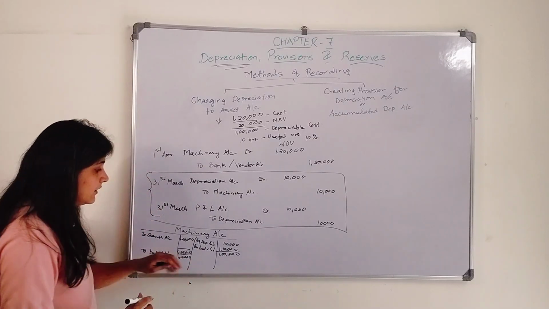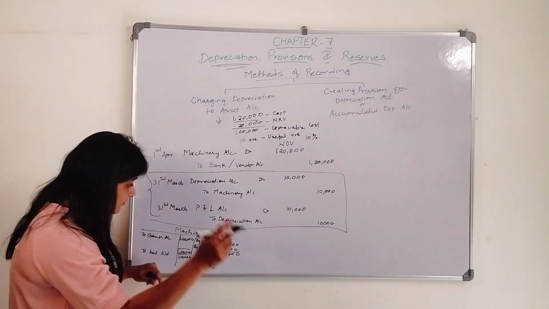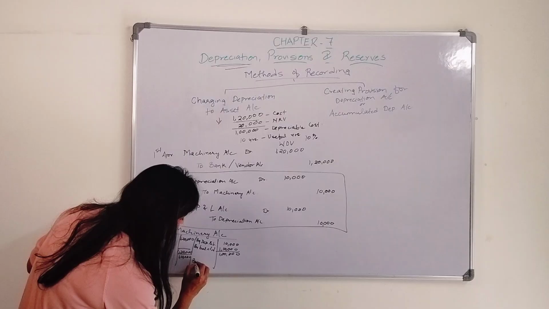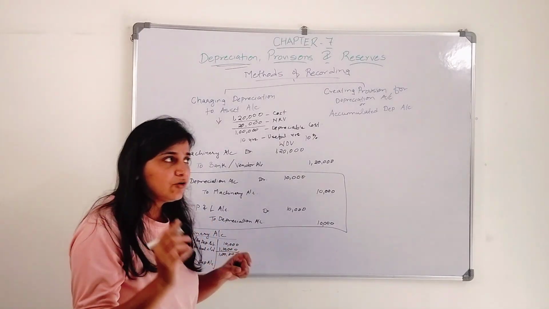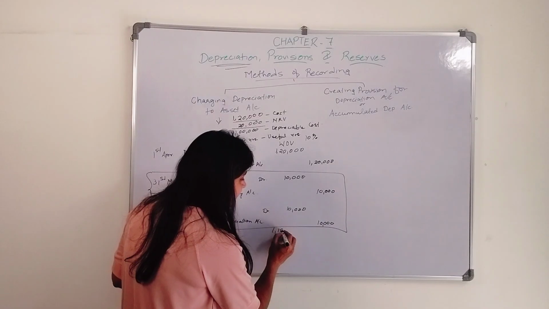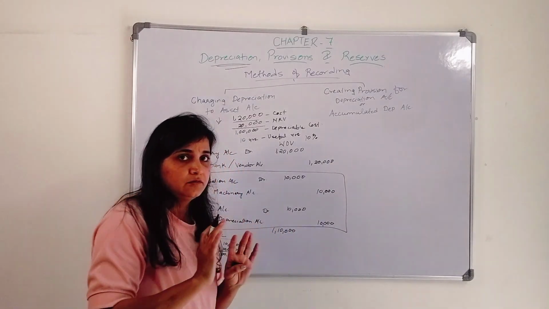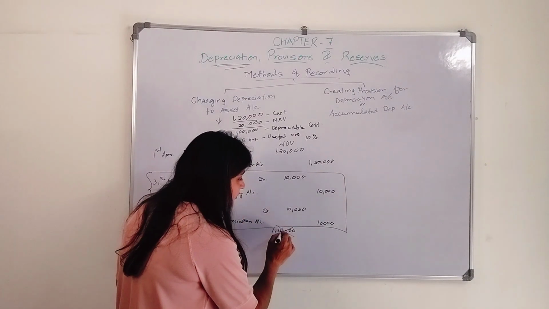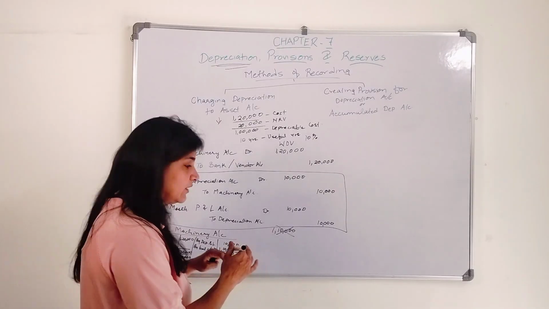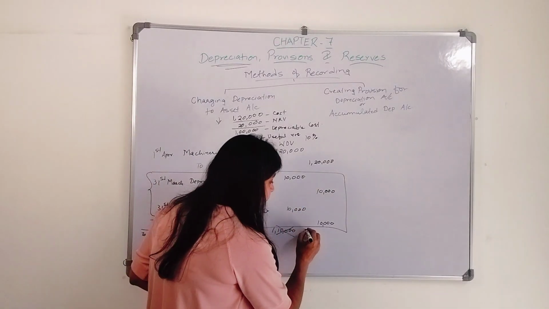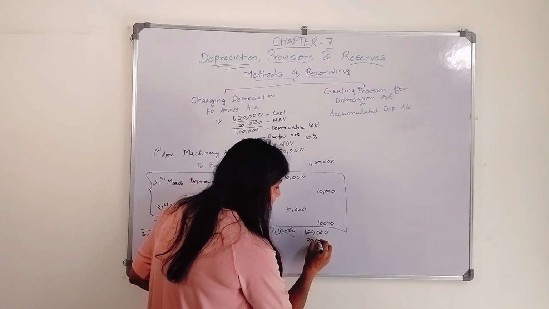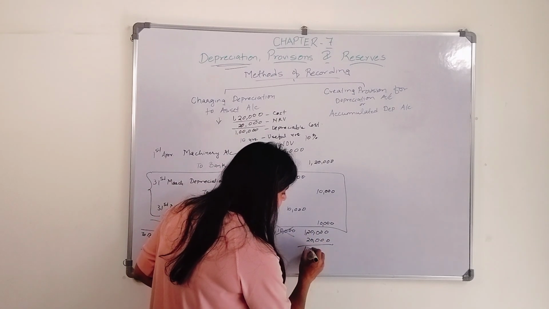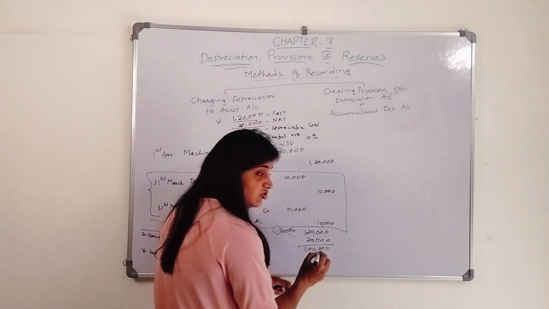1,10,000. Okay, now I have to charge depreciation. What will be the amount of depreciation? Am I going to charge on 1,10,000? No, not on this. This is the balance which I am going to carry down. 120 cost, salvage value 20,000, 1 lakh is the depreciable cost.